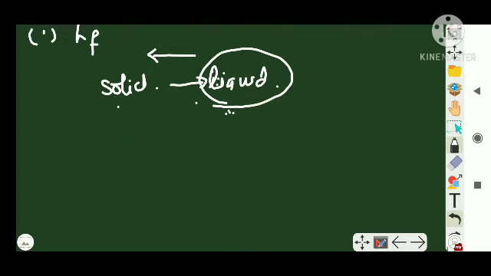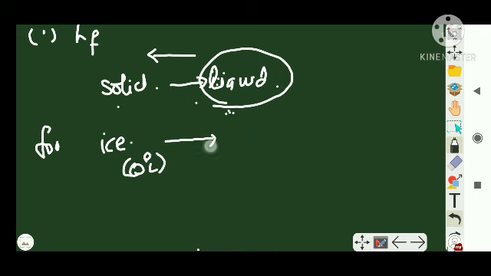Let us take water and ice. Ice is the solid. For ice, what is its melting point? 0 degrees Celsius. At 0 degrees Celsius, ice has its melting point.